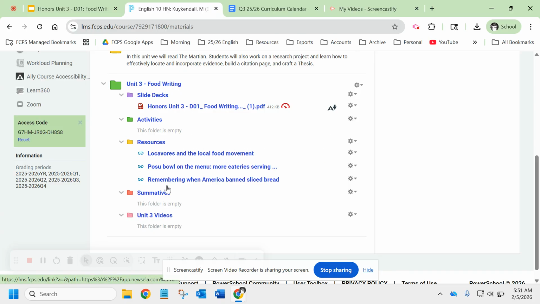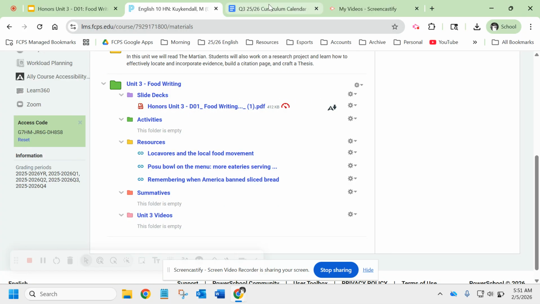You'll notice in the resources folder, we already have some articles. This unit is all about food writing, so we're mostly going to be reading smaller articles, maybe a couple of essays. You'll find all those here in the resources folder. There's nothing in the summatives just yet. I will tell you a little bit about those summatives here in a second, and then once obviously I get them finished, they'll go there. But you'll see them appear at some point, and then the Unit 3 video folder.